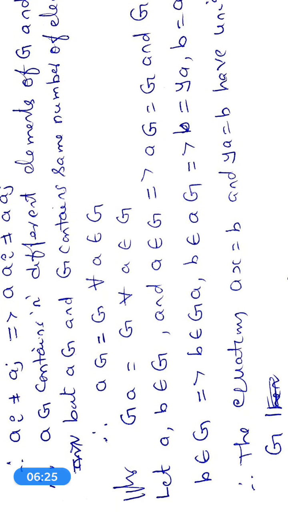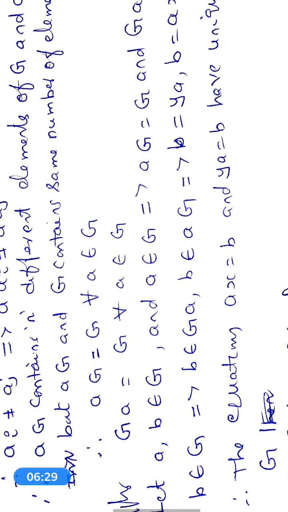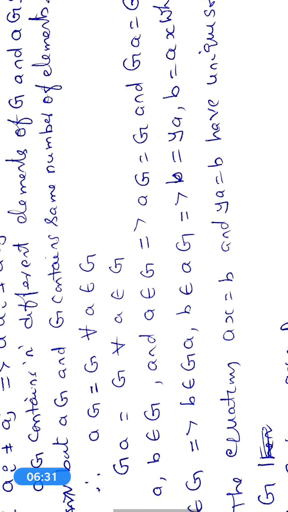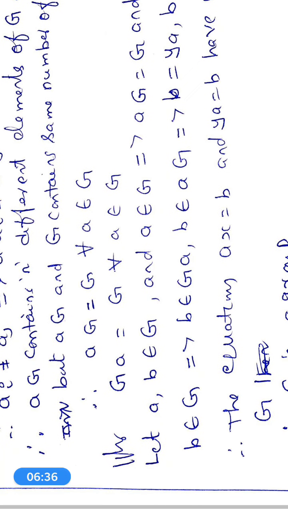Similarly, we can also prove Ga = G for all a belonging to G. So we have obtained two results: aG = G and Ga = G.